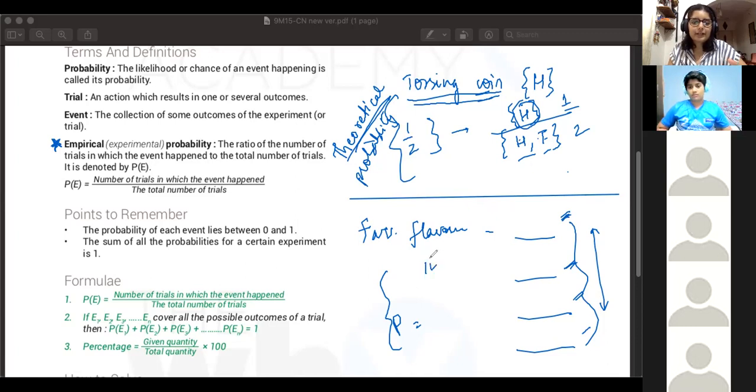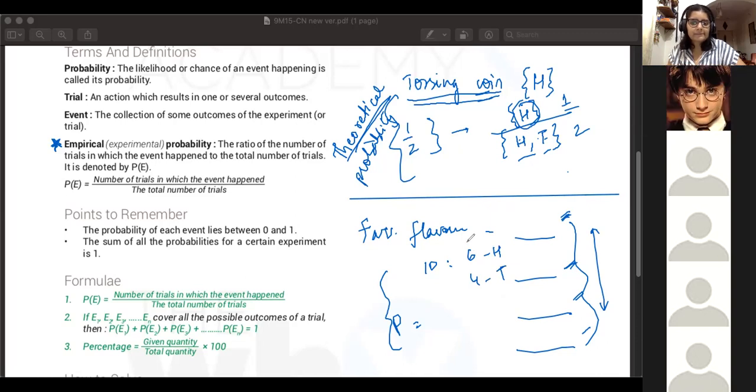Say you do it 10 times, and 6 times you get heads and 4 times tails. Then the empirical probability of getting heads is 6/10. Okay, so that is the difference between empirical and theoretical probabilities.